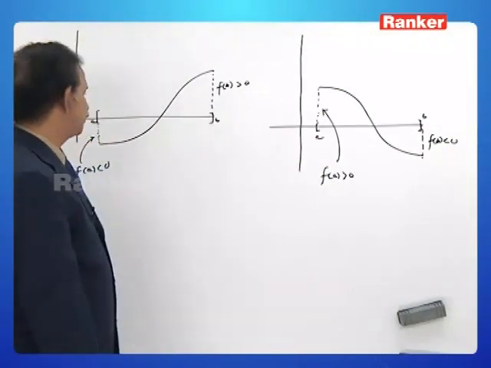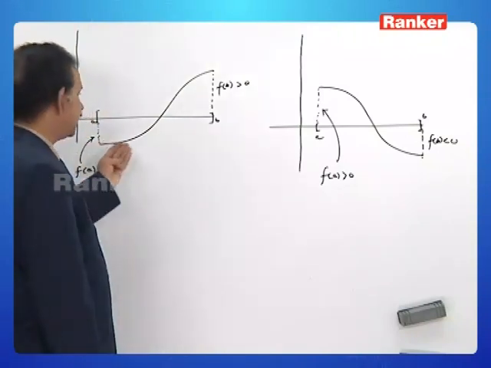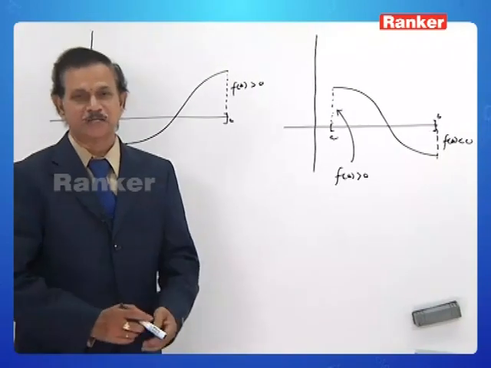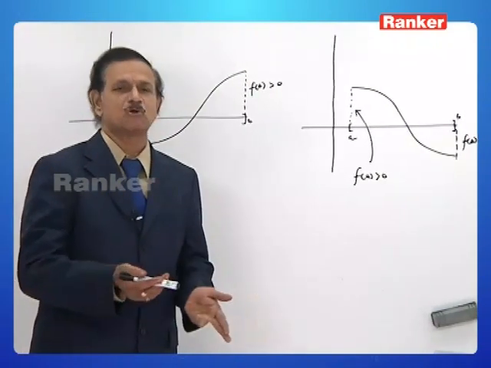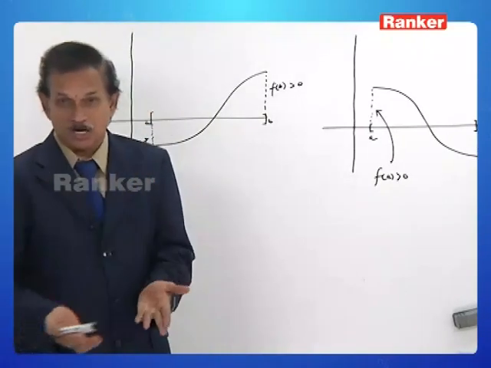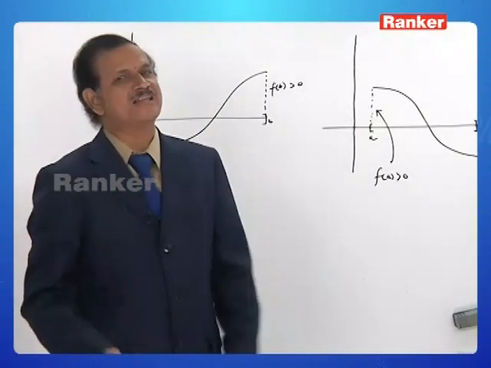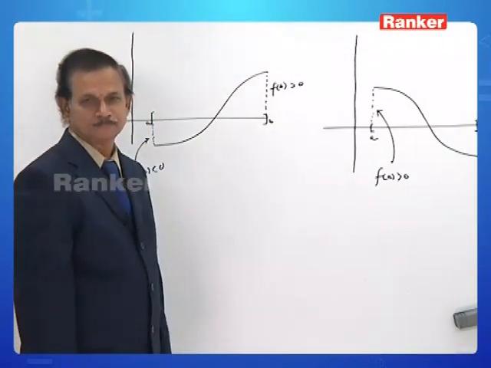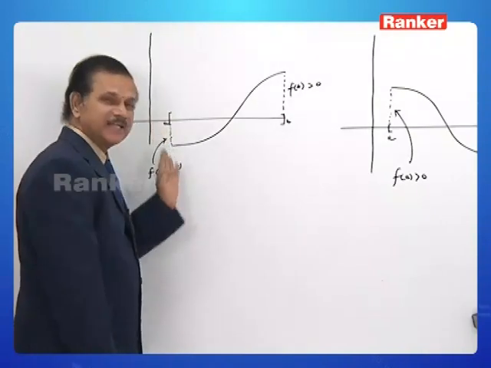Observe these two graphs very carefully. It is a continuous function. What do you mean by continuity? If you draw the graph for that, there will be no jerks, no breaks, no cuts, no peak points, and no sudden change in direction. It goes on very smoothly. Here, f of a is negative.